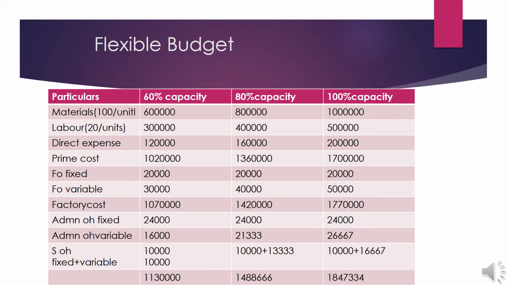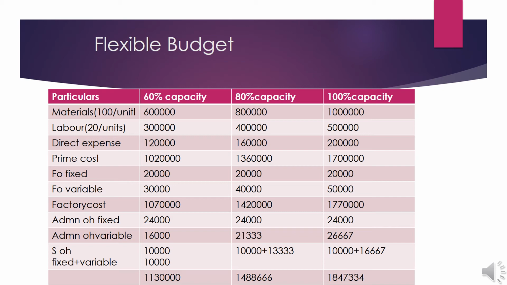Again, the labor cost per unit is 50. Then 6,000 into 50 is 3 lakh, 8,000 into 50 is 4 lakh, and 10,000 into 50 is 5 lakh. That is labor cost. And what are direct expenses? Per unit direct expenses are 20. So at 60% capacity, 6,000 into 20 is 1,20,000. 8,000 into 20 is 1,60,000. 10,000 into 20 is 2 lakh. When we take the total of these three variable costs, we get prime cost.